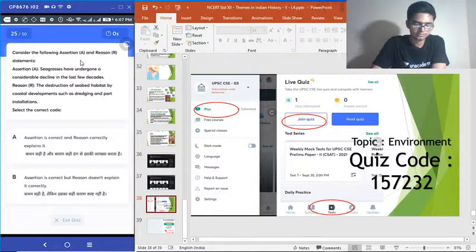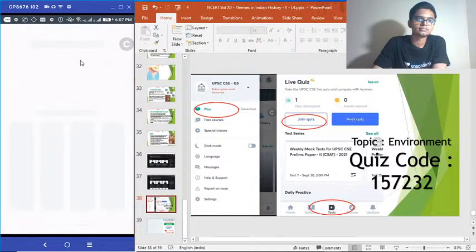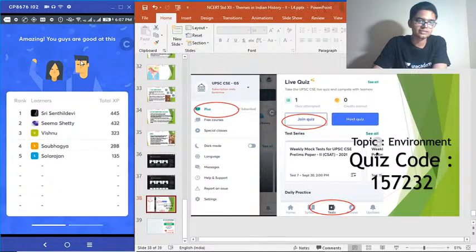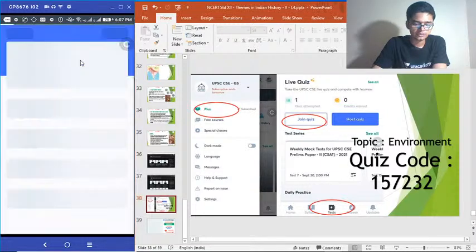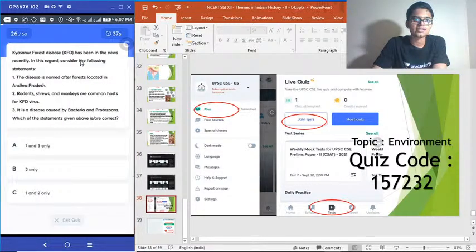Time is up. Yeah, correct answer option A, 75% got it. Very good. Sri Sandhil Devi at the first place, Seema Sethi at the second place.